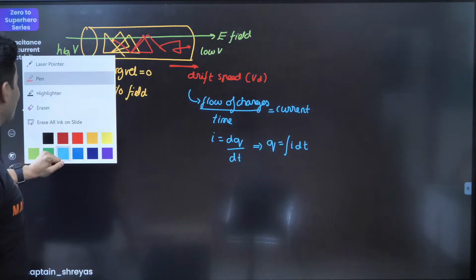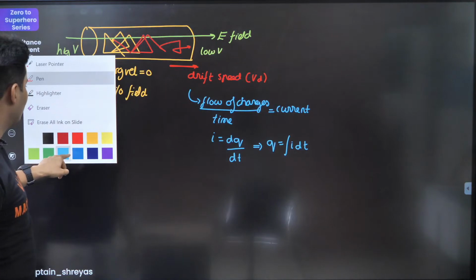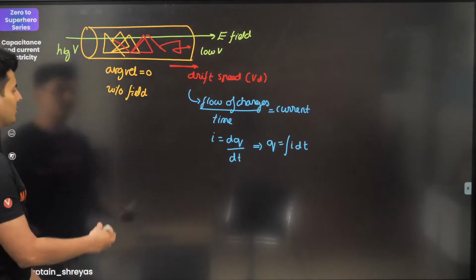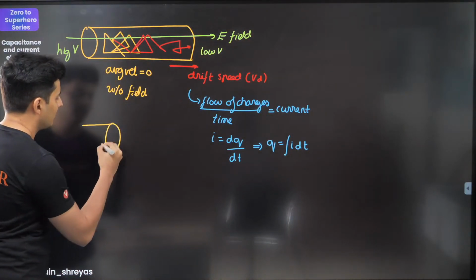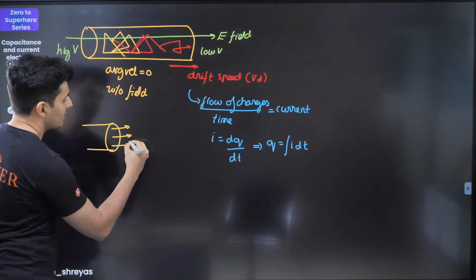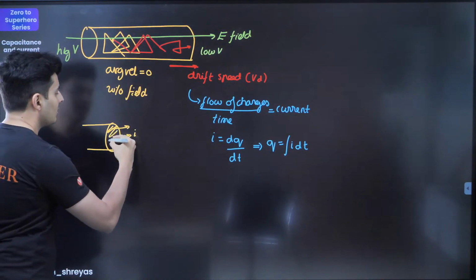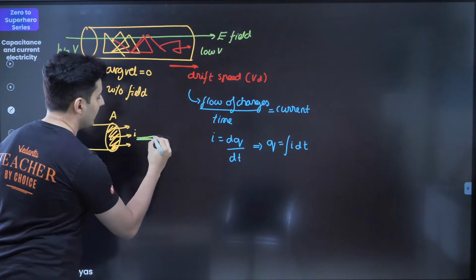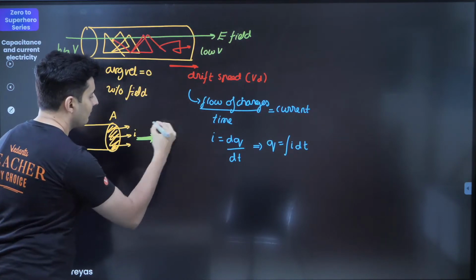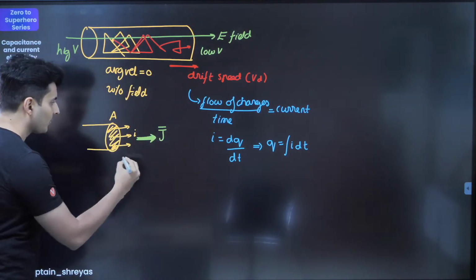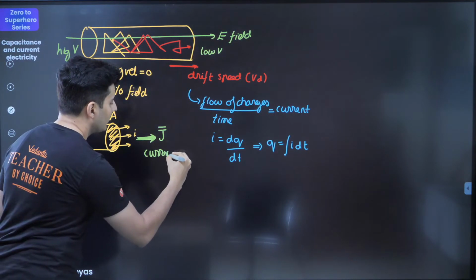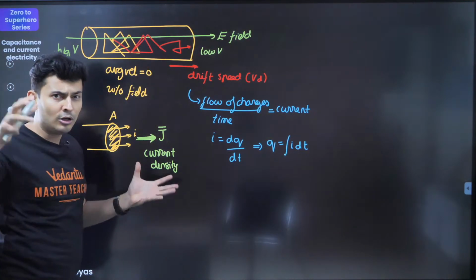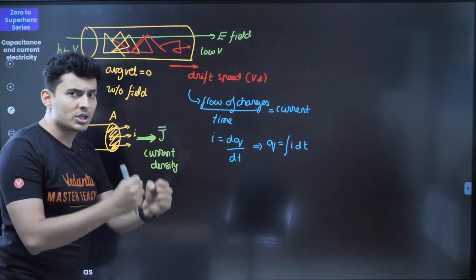All right. So now let's move ahead. We have spoken about charge, everything. Now we will also talk about another quantity. So if the current is going like this, how much current is going in this much area? That quantity is called the density of the current, J vector. It's always in the direction of the current. This is called the current density, how closely the current is packed while it is moving in the conductor. A lot of current going through a small area means a huge current density.